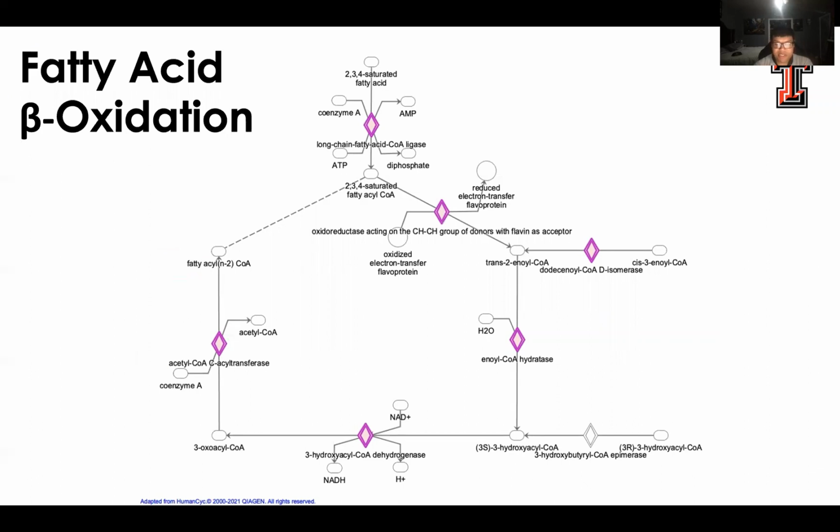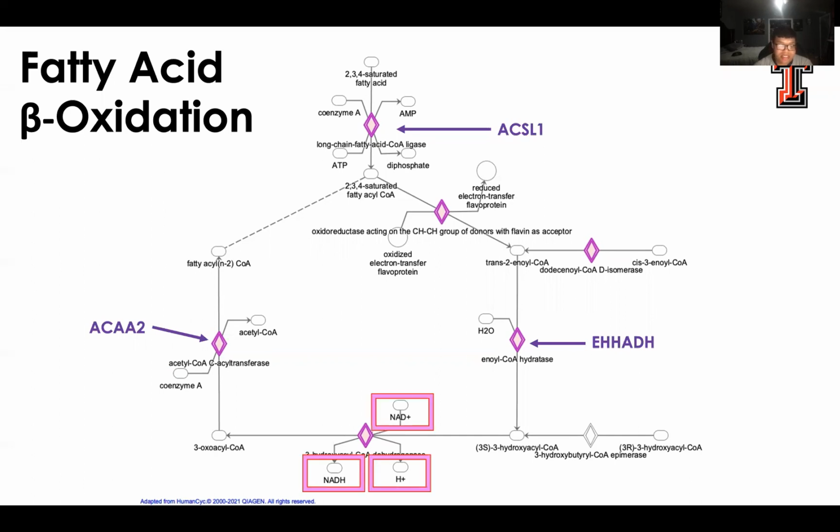And from the list of genes generated by IPA, we can see how the beta oxidation pathway and how those genes are involved. And so here we see ACSL1, an enzyme which plays a role in fatty acid degradation, and ACAA2, which catalyzes the final steps of mitochondrial beta oxidation, and EHHADH, which plays a similar role in peroxisomal beta oxidation. And all of these steps result in products such as NADH, NAD+, and hydrogen protons that will be used in the electron transport chain and later create ATP for energy.